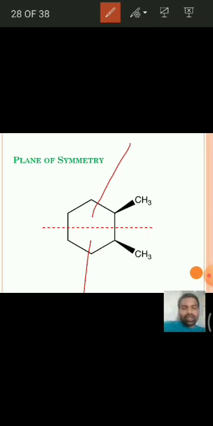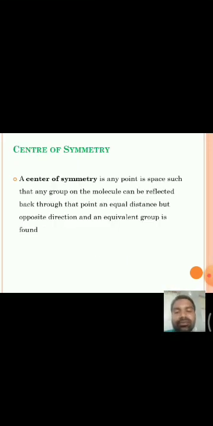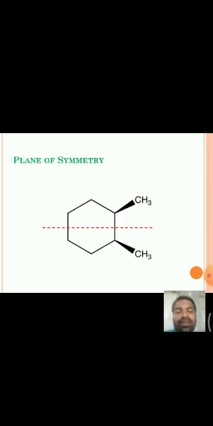That means a molecule is said to be having plane of symmetry when an imaginary plane divides the molecule into two equal halves. This is about plane of symmetry, very simple.